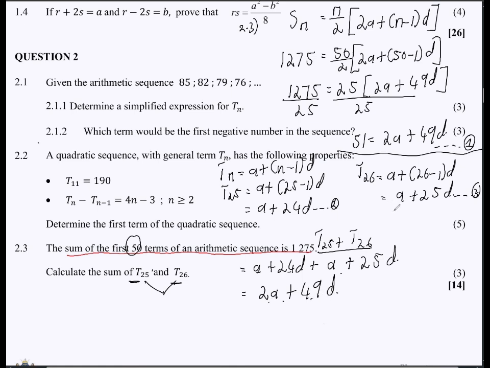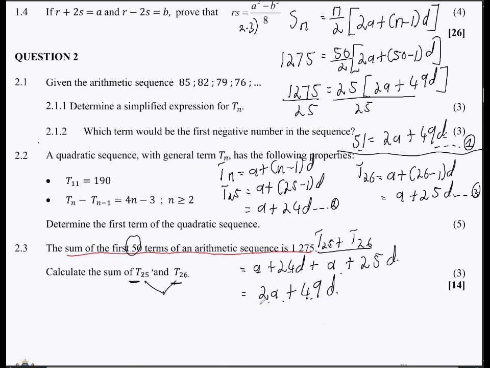But then what is also equal to that? You see that equation number 1 here is also equal to that. So the 2a plus 49d that we got is equal to 51. Surprisingly enough, if we say T25 plus T26, it gives us the same expression.